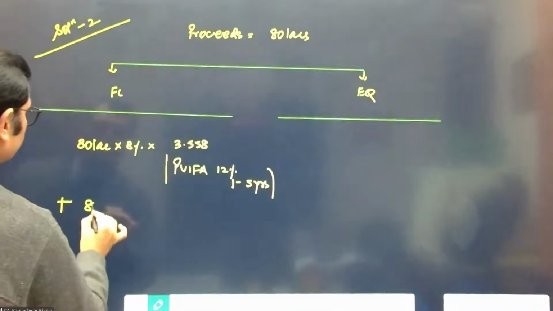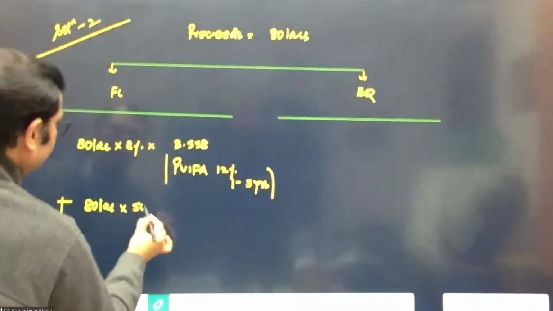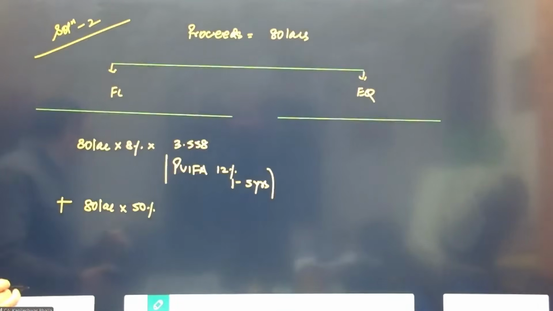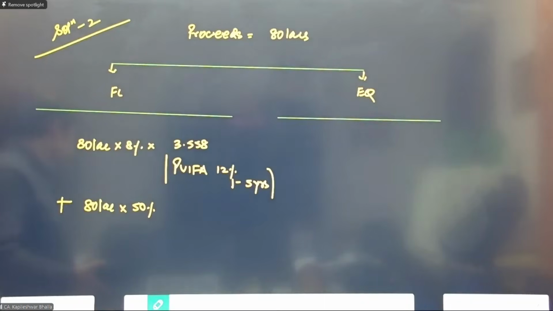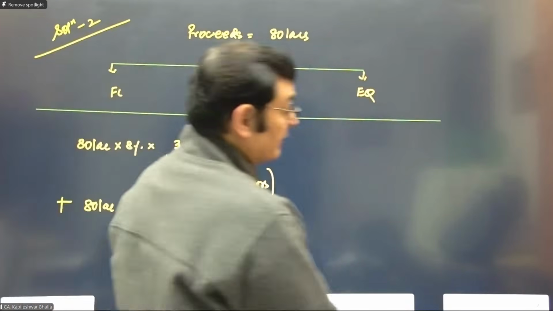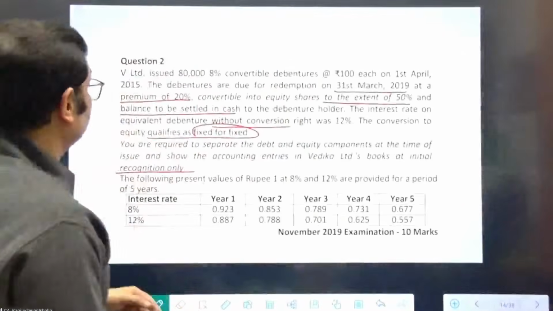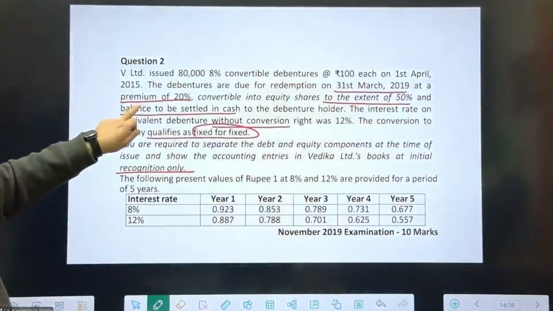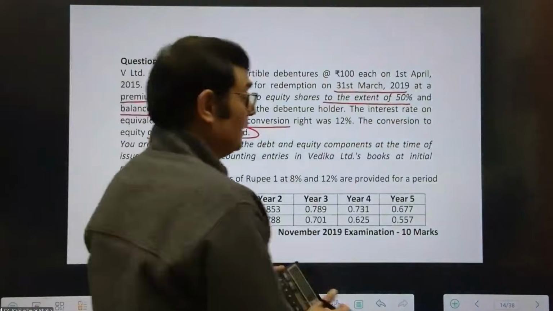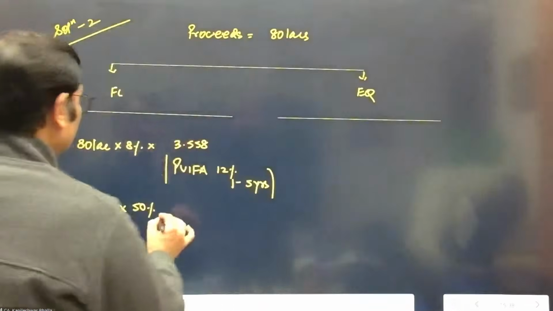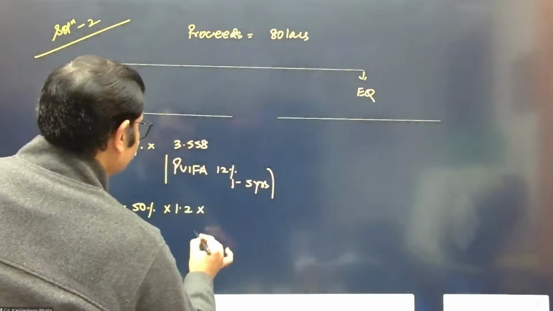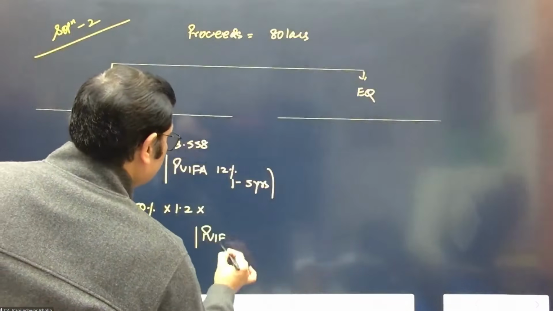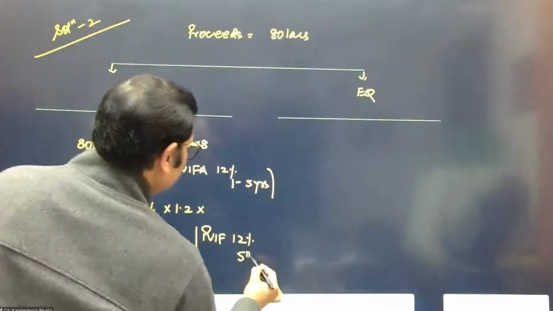And principal, we will consider 50%, which is payable in cash. Anything else to be considered at this stage on the principal amount? Are we considering something else also in this particular case? Because we've been given some more inputs, that the amount is going to be payable at a 20% premium. So can you see, if we were to pay a 20% premium, yes, we need to add the 20% premium as well. So let's take it as 1.2 times. And this is PVIF at the rate of 12%, which is 5th year end.